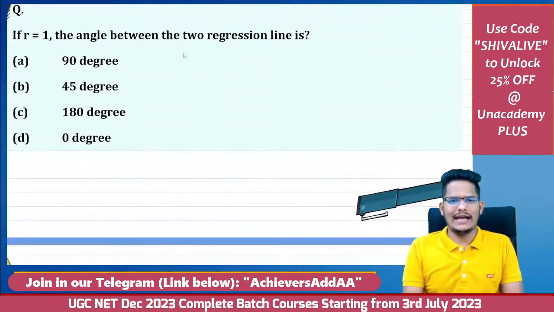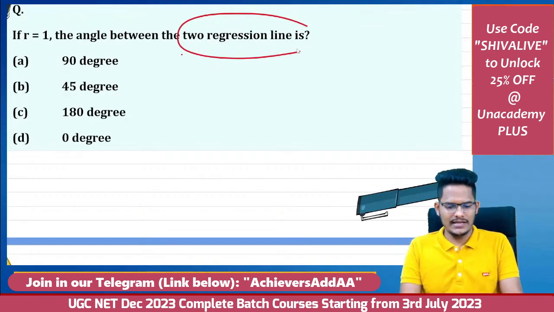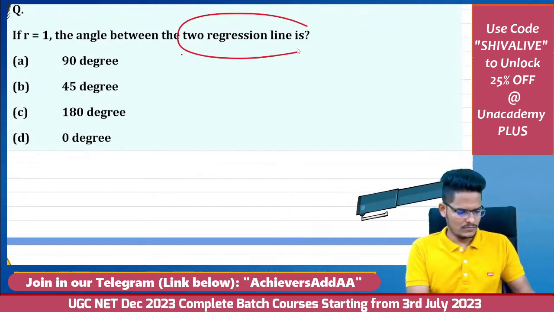If r is equal to 1, what is the angle between the two regression lines? Acha, I forgot to explain this point. Anyway, I will add it now.